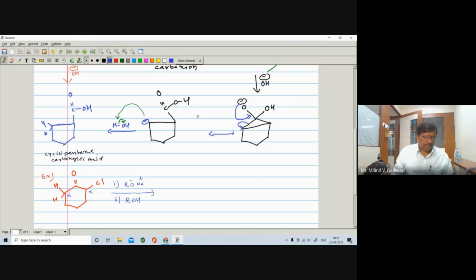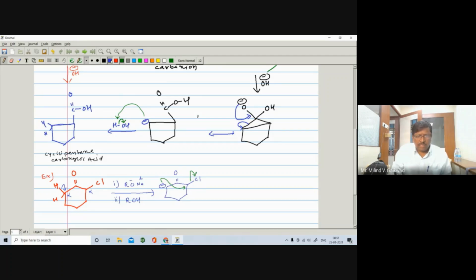First step is the formation of carbanion, and the carbanion further undergoes the reaction. So I will write: this sigma bond opens on this carbon. C becomes negative here. Double bond O. Here is a Cl. You may take chlorine, bromine, iodine. You are having C negative, right? Further, the sigma bond opens on this Cl. Cl becomes negative, C becomes positive. So this negative will attack on this C positive.